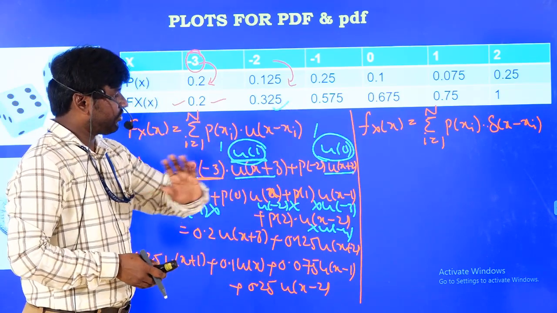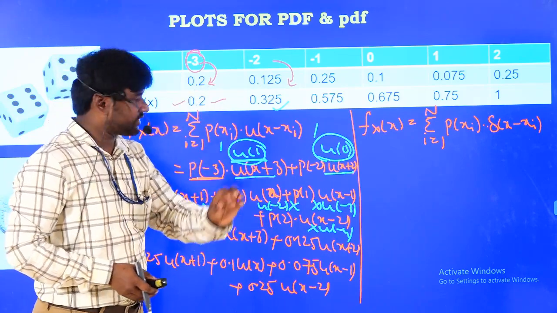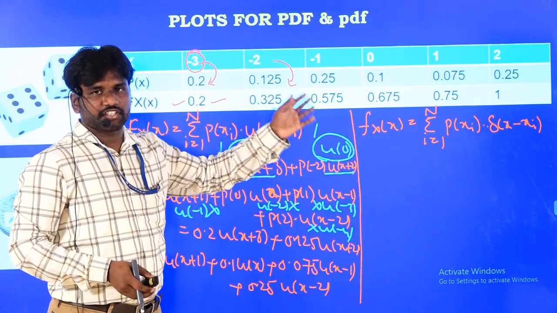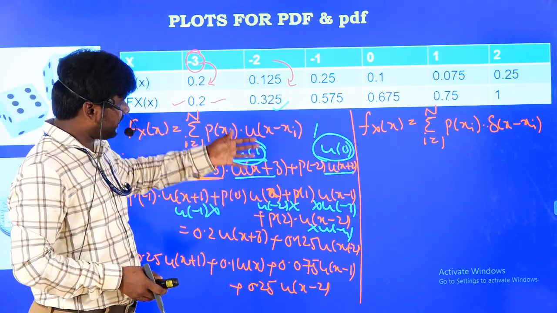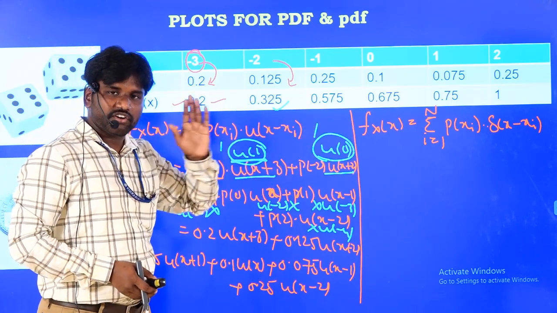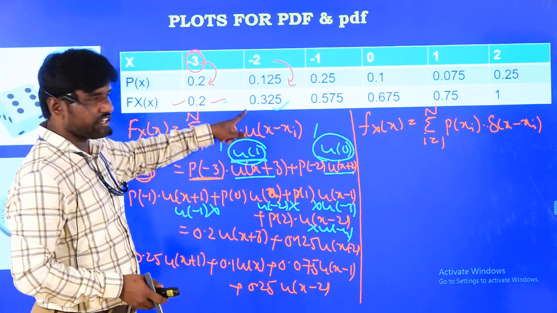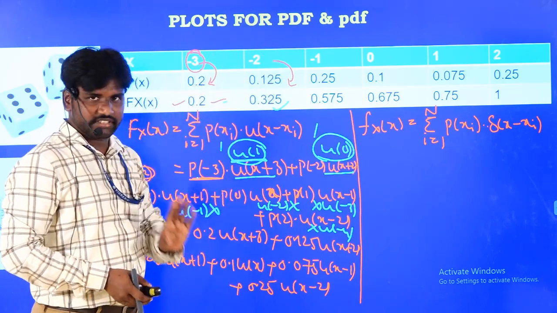So now just don't confuse. The expression will include only the direct probabilities, in the PDF or small PDF or capital PDF. But while calculating the values you will get the cumulative additions. While drawing the graphs you should use the cumulative addition values, but while writing the expression you should write only the probabilities. That's it.